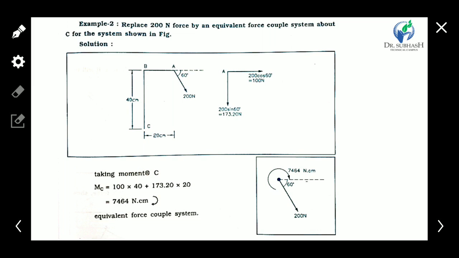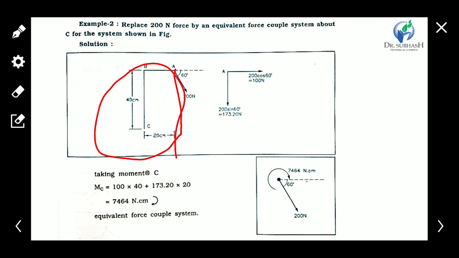Okay, now the other vertical component has a perpendicular distance from C of 20 centimeter. So 20 into the vertical component value of 173. Okay. Now the moment value is 7464 Newton centimeter. Here both components are creating an anti-clockwise moment.